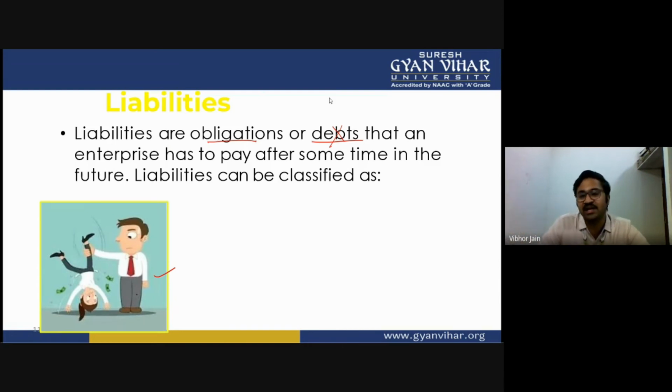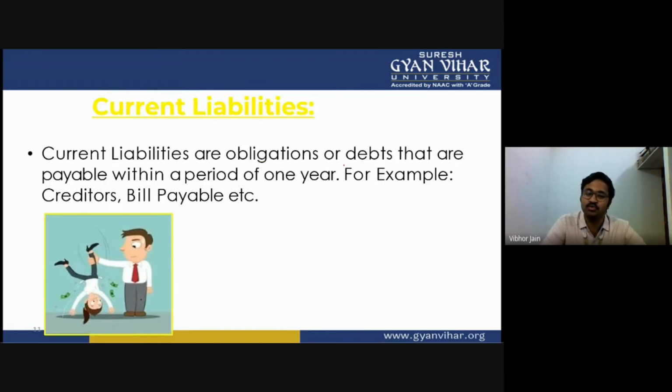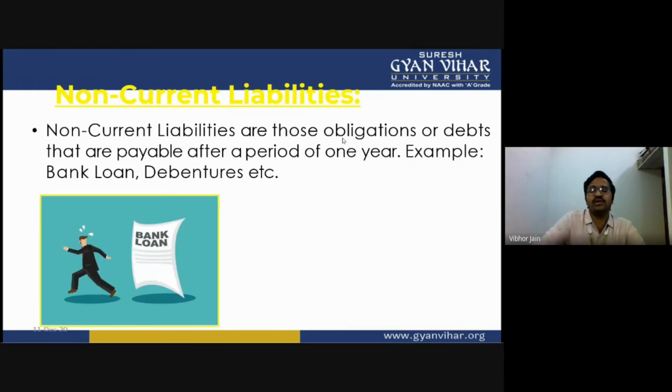So liabilities are also classified on the same grounds: current liabilities and non-current liabilities. So what are current liabilities? Current liabilities are the obligation or debt that are payable within 1 year. Same logic, same concept. The liability that you have to pay within 1 year is called a current liability, and non-current liabilities are the liabilities which you don't have to pay within 1 year.